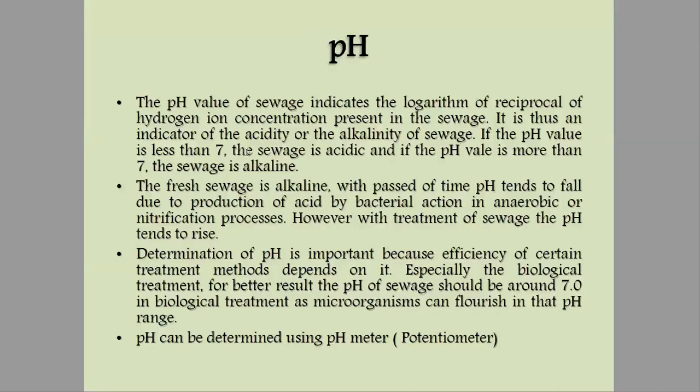We all know the boundary that decides whether a solution is acidic or basic: that is 7. Above 7, the sample is basic, and below 7, the sample is acidic. Similarly, for sewage, if the pH is less than 7, then the sewage is acidic, and if it is higher than 7, then it is alkaline.